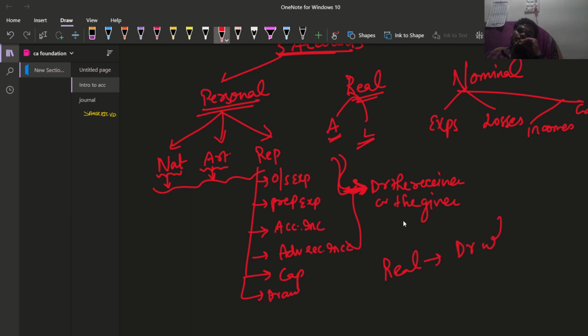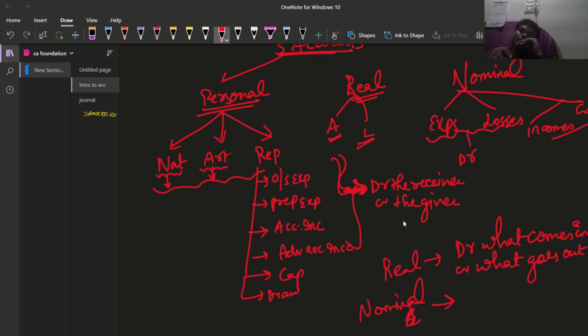Debit what comes in, credit what goes out. Nominal rule: we need to debit all expenses and losses, credit all incomes and gains. That will also be treated like credit all gains and incomes, debit all losses and expenses.